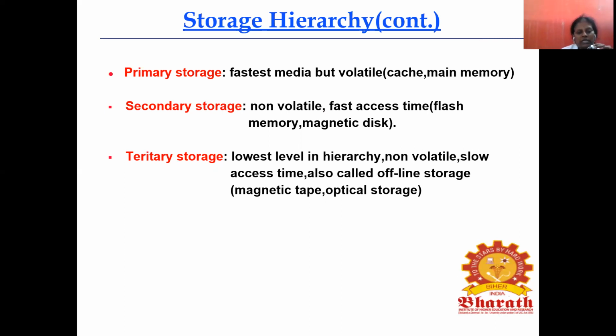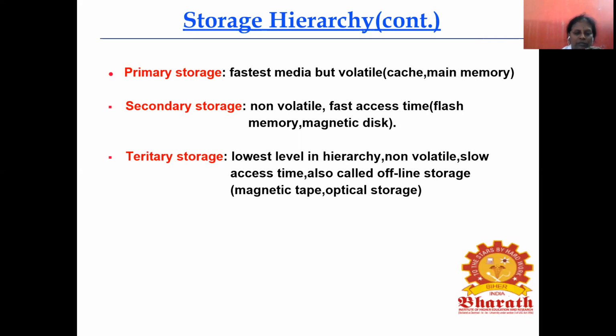Next one is secondary storage. This is non-volatile. So whenever the power is switched off, the content will still be there. Next one is fast access. It has a fast access time.